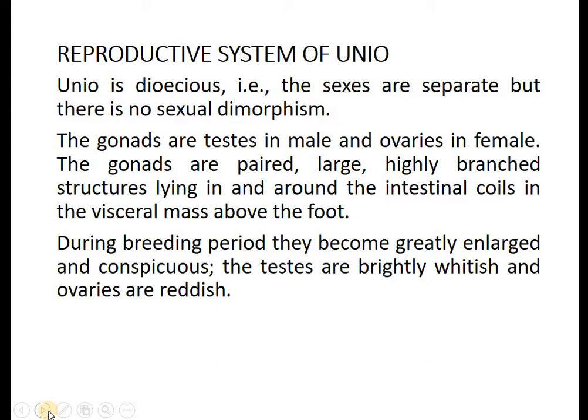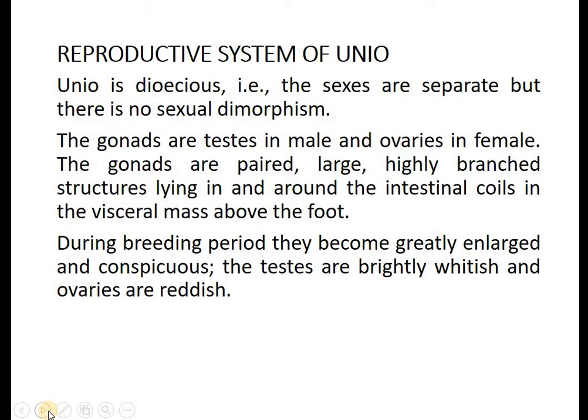Now, in these mollusks, the body has a main part, that is the viscera. In the viscera we find all the important organs, for example the digestive system, excretory system, reproductive system, and even the nervous system.